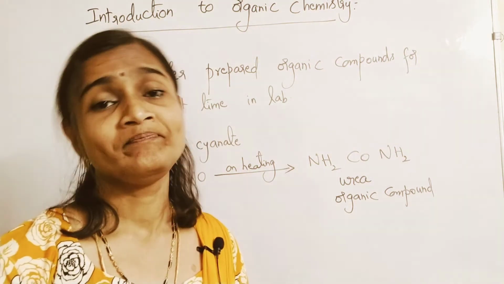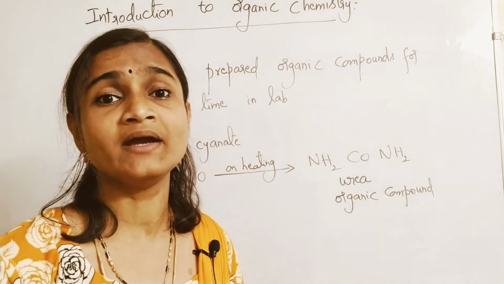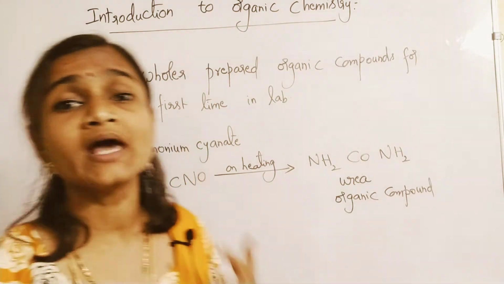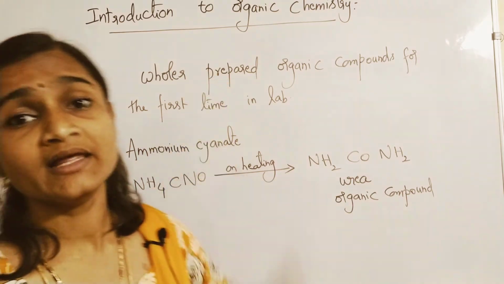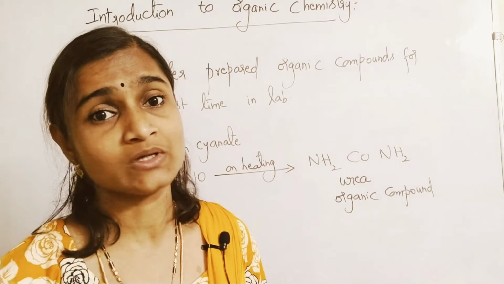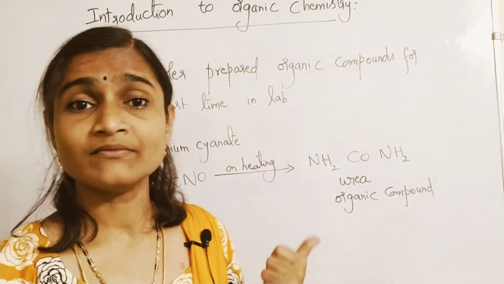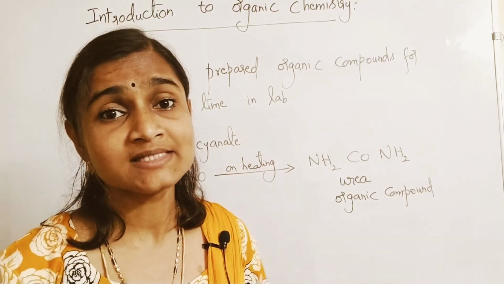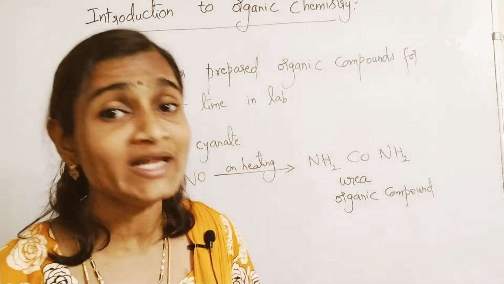Later acetic acid, ethanoic acid, was prepared. So many organic compounds followed the discovery of Wöhler, and they thought organic compounds can be prepared in the laboratories also. Previous to this, scientists were of the view that organic compounds cannot be synthesized in the laboratories. Some vital force is required to prepare them inside living organisms only.